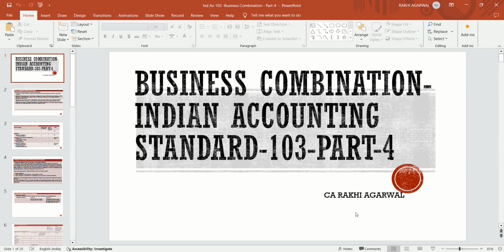Acquisition accounting is to be done at fair value. Common control transactions are to be done at book value.